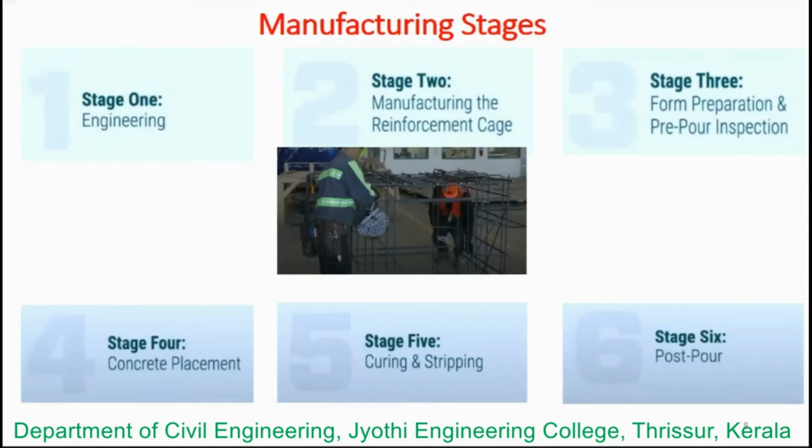Once the cage assembly is complete, we can begin to prepare and clean the form. Once it's been done, you can easily clean it up, right? So next we have stage 3.